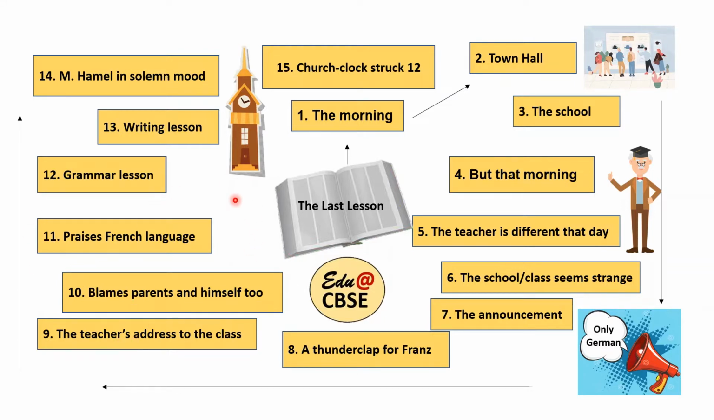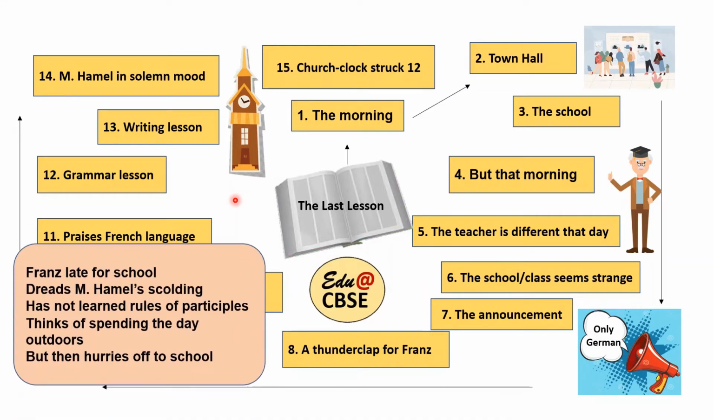That morning, it was a bright day, but Franz was late for school. He dreads Hamel's scolding. He is late, and he hasn't prepared the lesson. He hasn't learned the rules of participles and he knows that Hamel is going to scold him. So he wants to skip school. He thinks that instead of going to school, he could enjoy nature. But then he is able to resist his temptation and he hurries off to school.